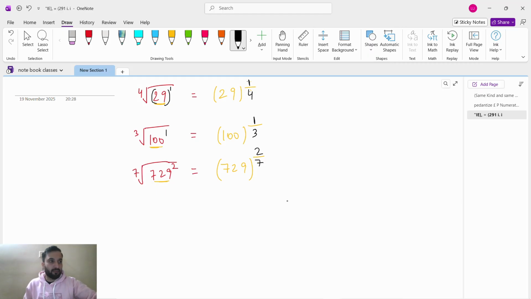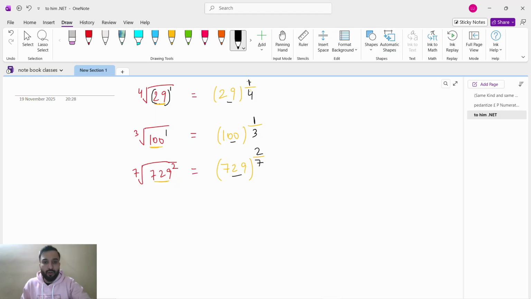What we will do here, whatever the number is there, first of all we'll write the number. After that we'll go on the power. In the power we have to write numerator, denominator.